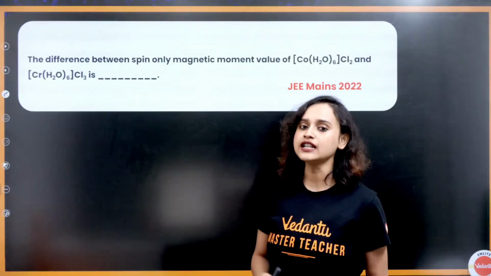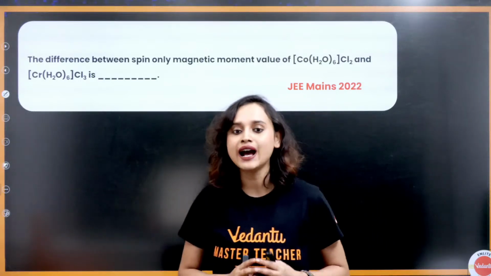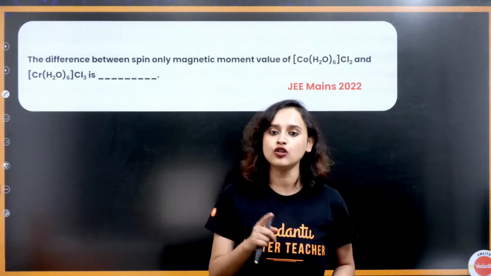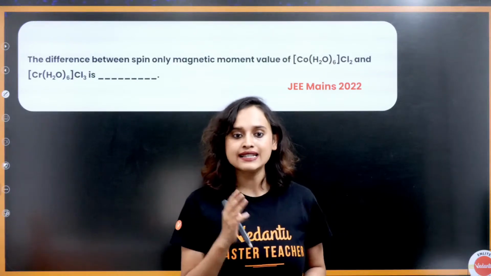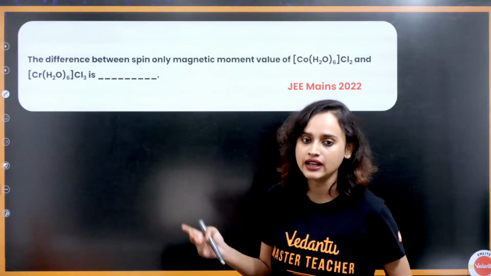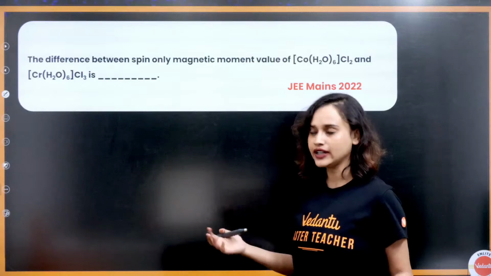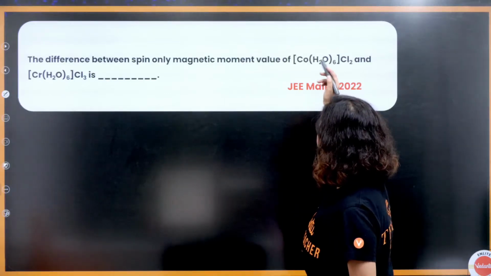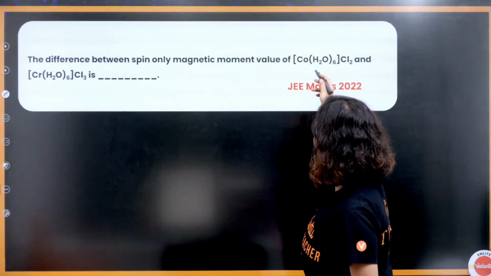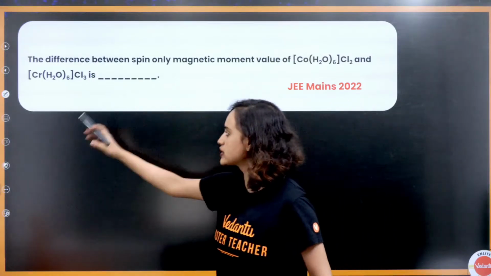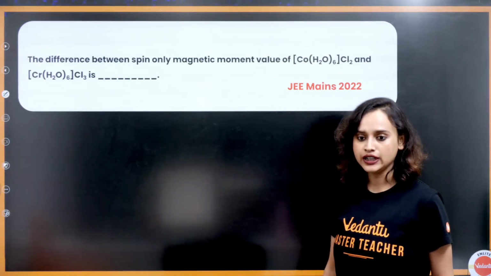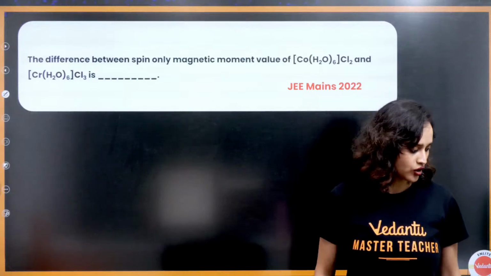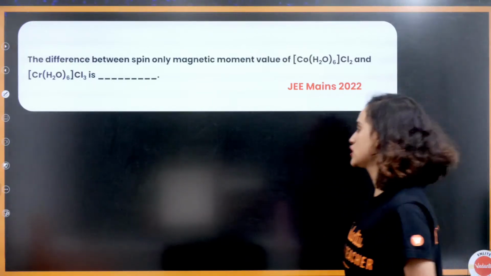Next, the difference between spin only magnetic moment value of [Co(H2O)6]Cl2 and [Cr(H2O)6]Cl3 is. Let's find it out. What is going to be the oxidation state of cobalt and what is going to be the oxidation state of chromium? Figure it out. Figure it out, or do you want me to do it? Chalo, let's do it.